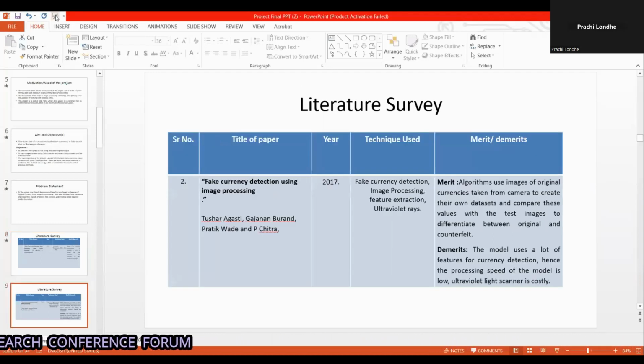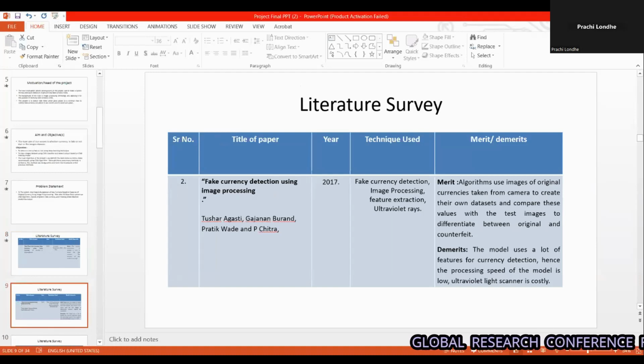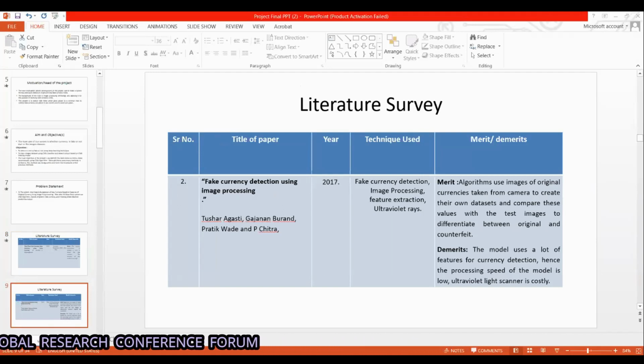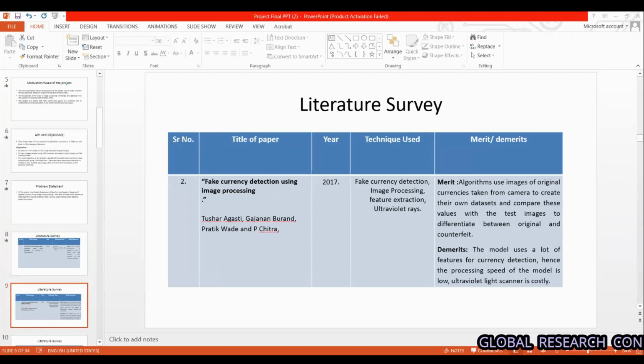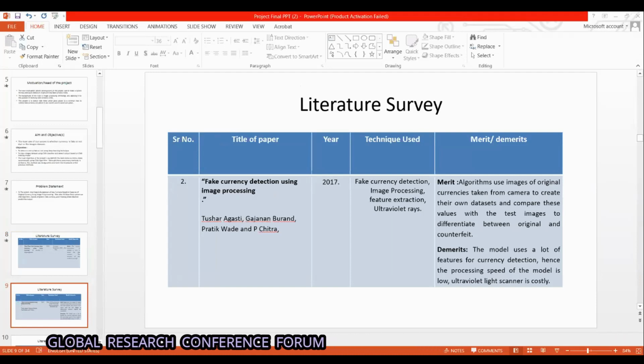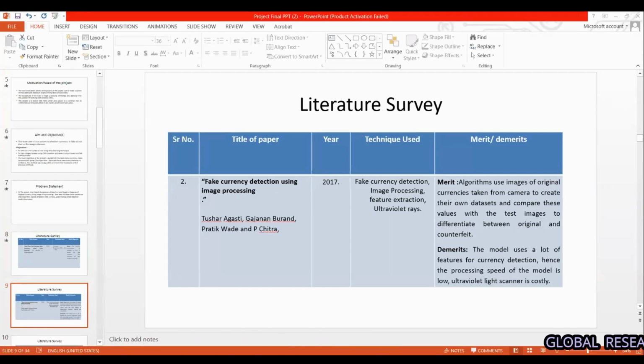The second paper that we surveyed was fake currency detection using image processing. The techniques used were feature extraction, image processing, and ultraviolet rays. The merit of this paper was that they used original currency images which they captured from a camera, created the data set, and compared the values.